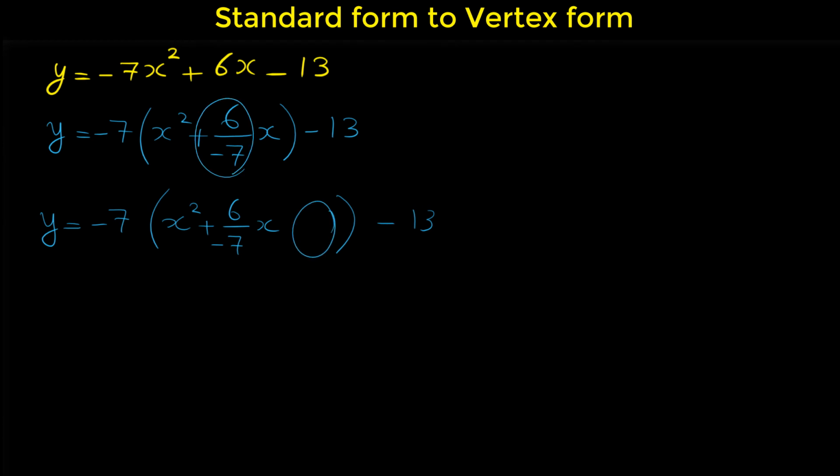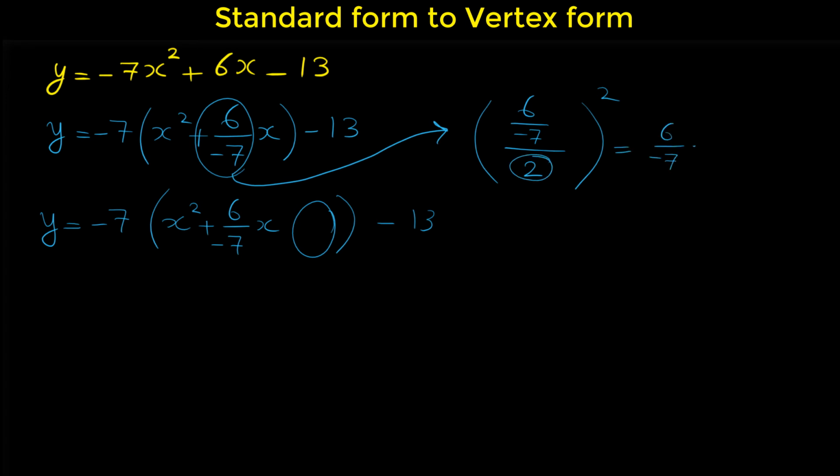We have to divide this number by 2 and square it. 6 over negative 7 divided by 2 is actually 6 over negative 7 times the reciprocal of 2, which is 1 over 2. 6 times 1 is 6 over negative 14. Before you square these numbers, note that you can cancel 6 with 14.